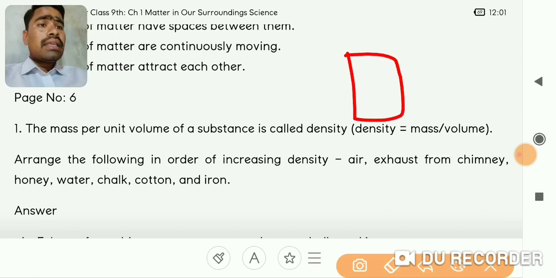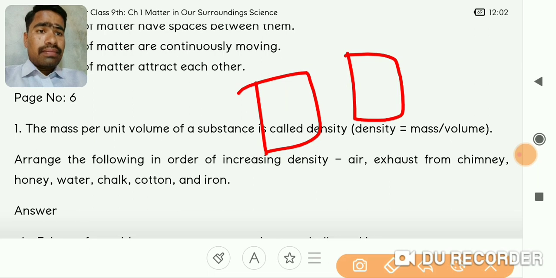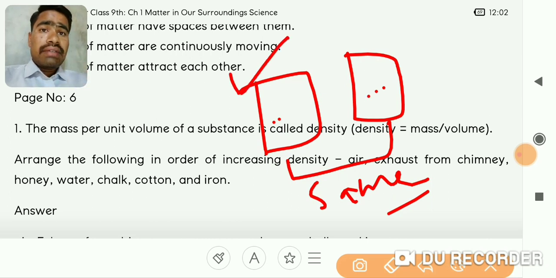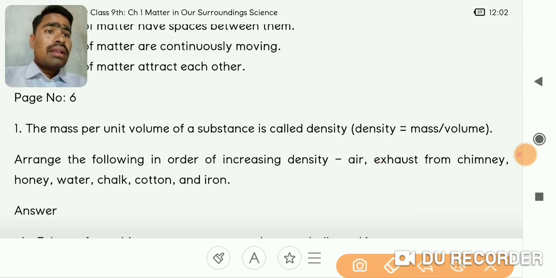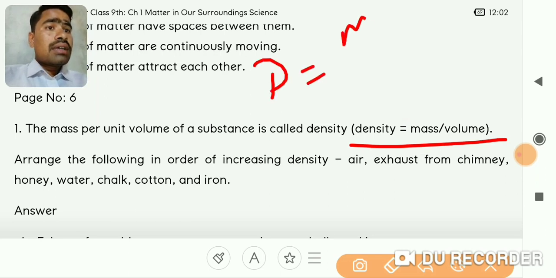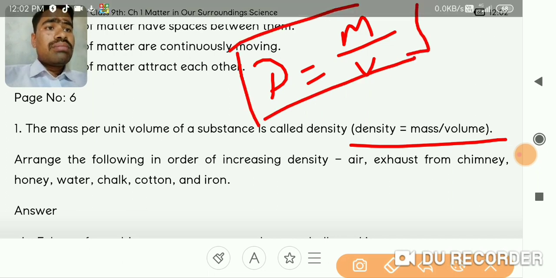If you take two same areas, and in both areas you compare the mass, the one that has more mass is more dense. So density varies according to mass per unit volume. The formula for density is mass upon volume: density is equal to mass upon volume. This is the simple formula of density.